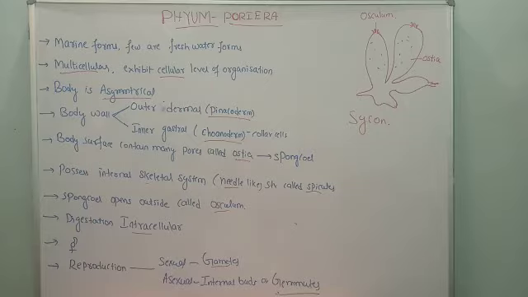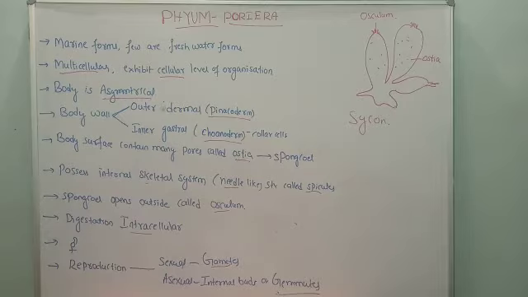With respect to their symmetry, their body is not symmetrical. So they are asymmetrical. Now with respect to their body wall. If you see the vertical section of the body, when we cut the animal and see what we observe, their body wall is made up of an outer dermal layer and an inner gastral layer. The outer dermal layer is also called pinacoderm and the inner gastral layer is called choanoderm.